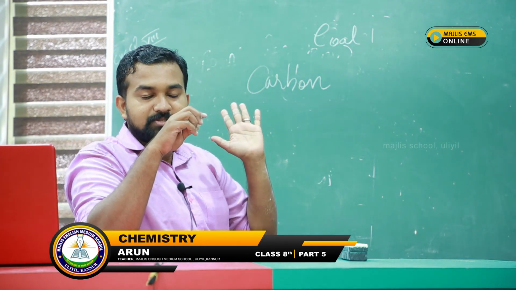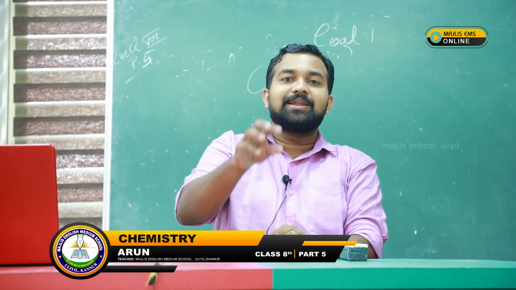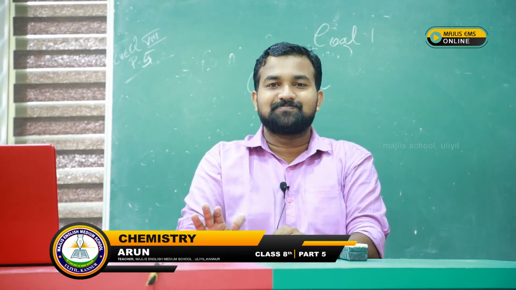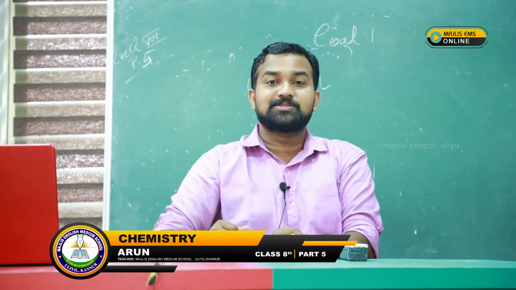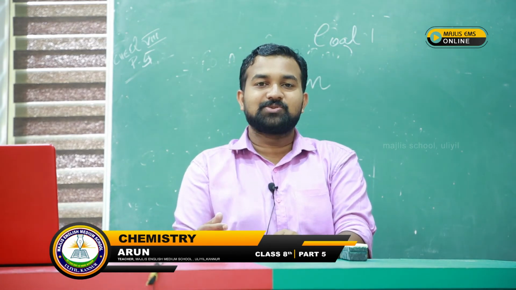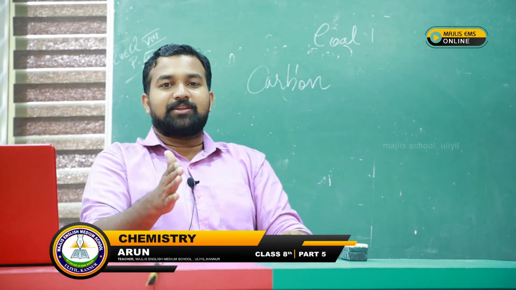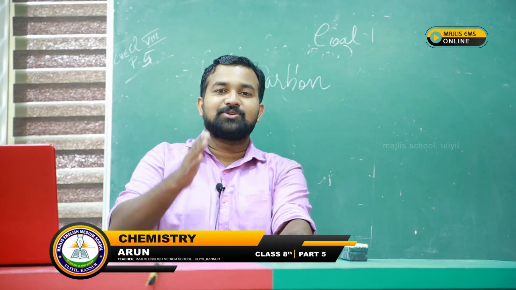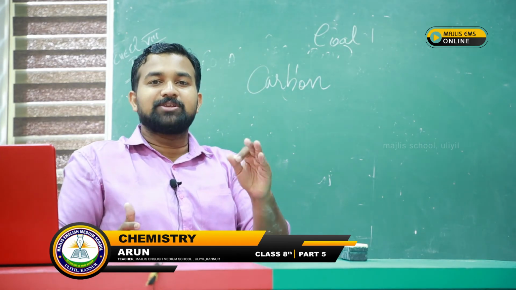Is that clear? So coal is mainly composed of carbon. If it is asked, you have to say the major component of coal is carbon.